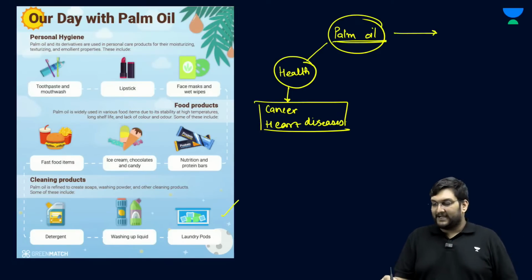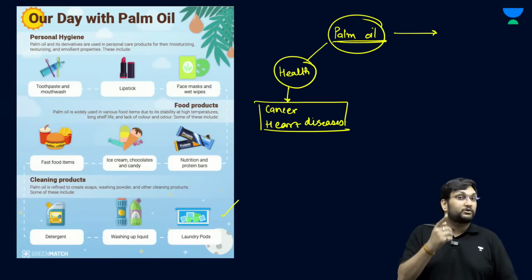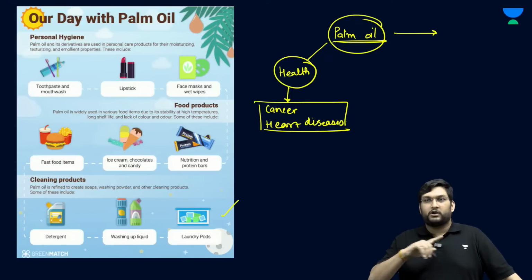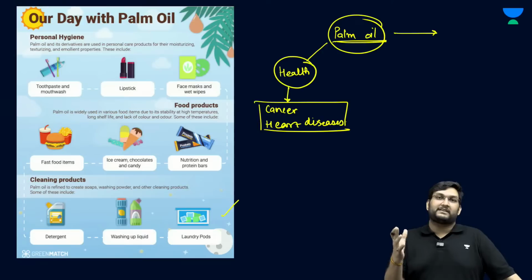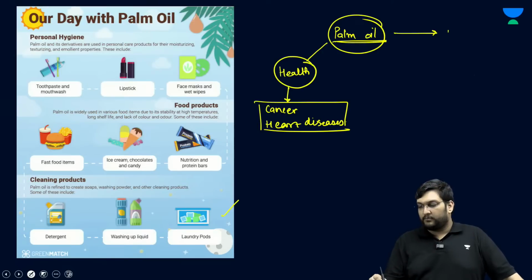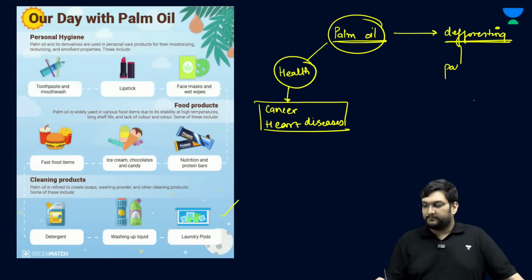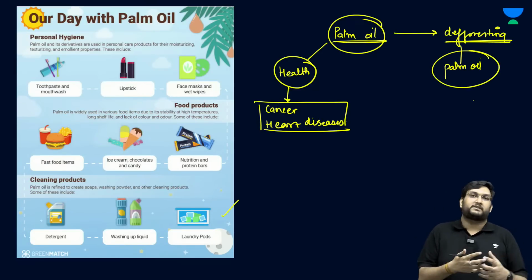But the other one is that palm oil is produced nowadays mostly in the Southeast Asian sector, Indonesia and the whole of Southeast Asia, even Laos, Cambodia, Vietnam. They are deforesting their major ecological zones to produce palm oil. So, with palm oil production, there's one more issue, which is deforestation.